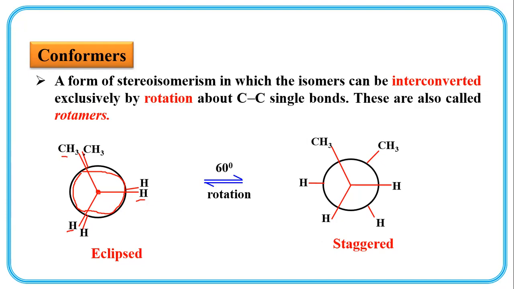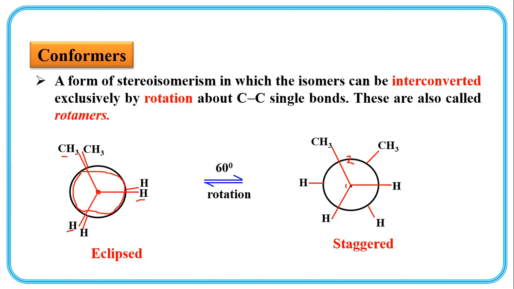Got it? You just see, this is the first carbon and this is the second carbon, or rear carbon. So methyl group, hydrogen and second hydrogen are bonded to this rear carbon, the backside carbon, which is far away from our eyes.